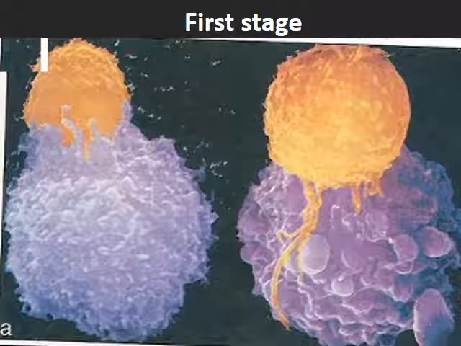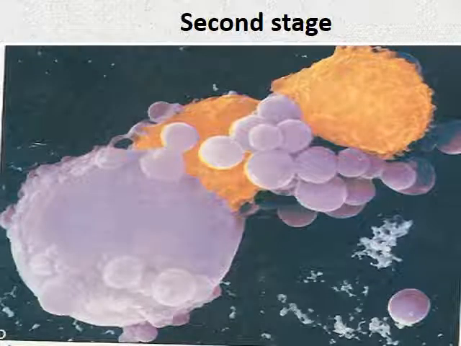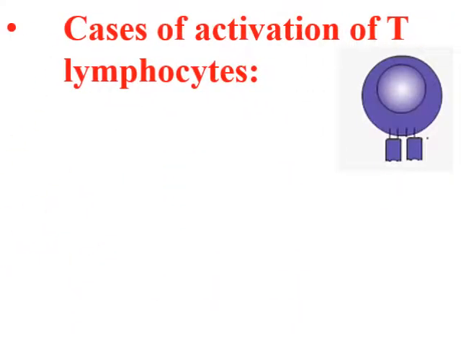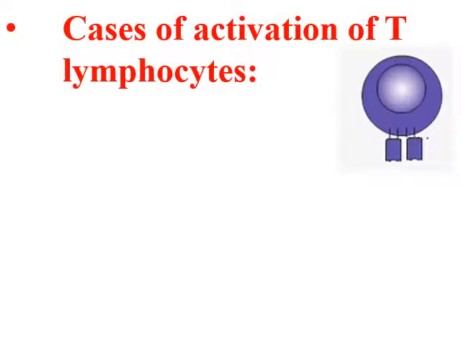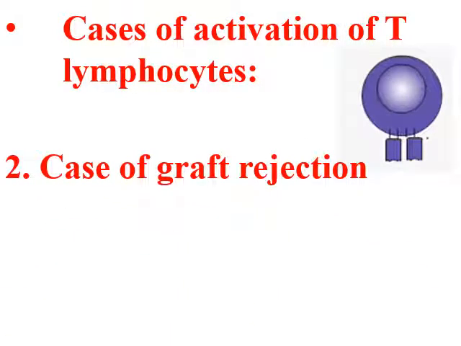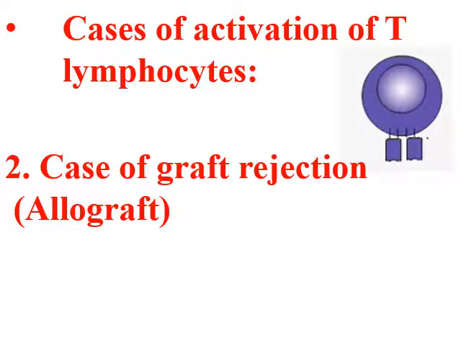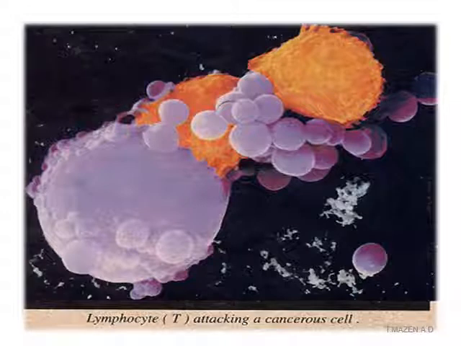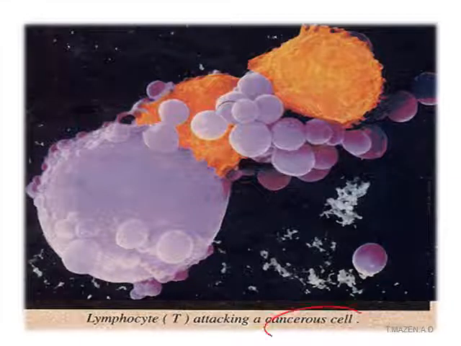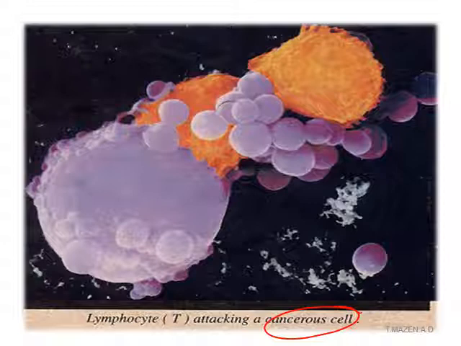First stage, this is the T lymphocyte working. It starts approaching the target cell. Second stage, it adheres to it. Third stage, it releases perforin to make pores or perforate the cell. In the case of activation of T lymphocytes, the second case is graft rejection, mainly the allograft. This is a figure showing a T lymphocyte attacking a cancerous cell.